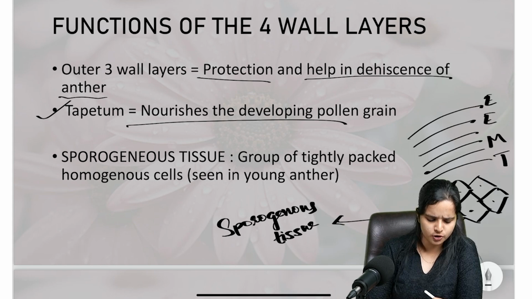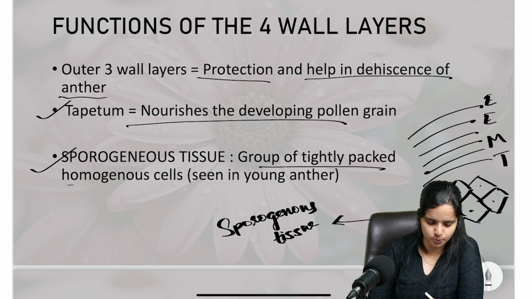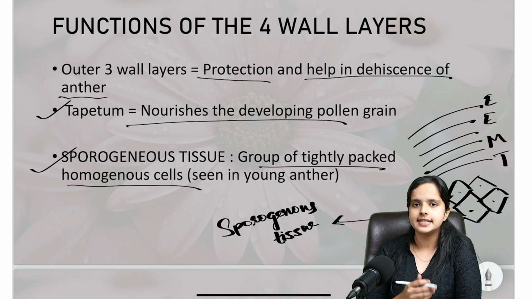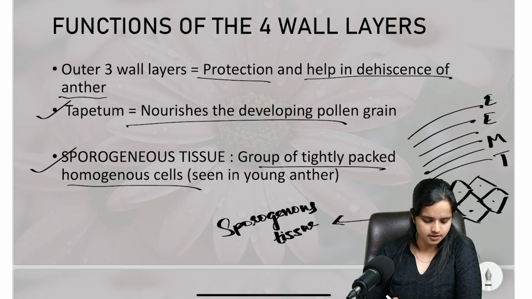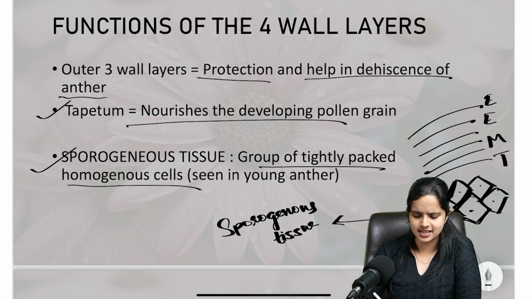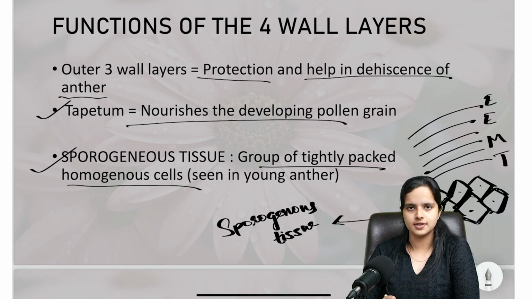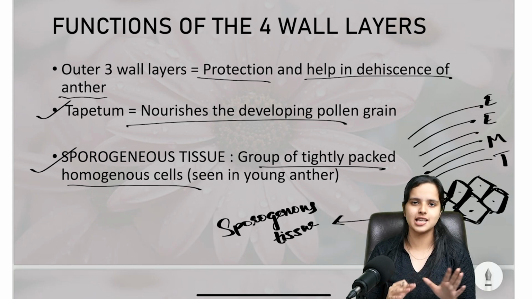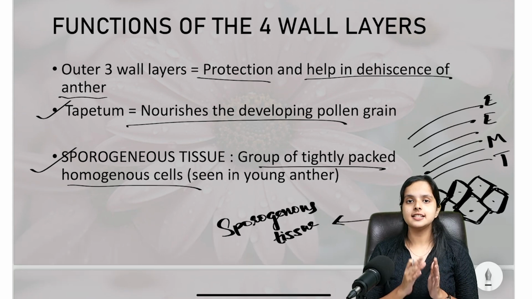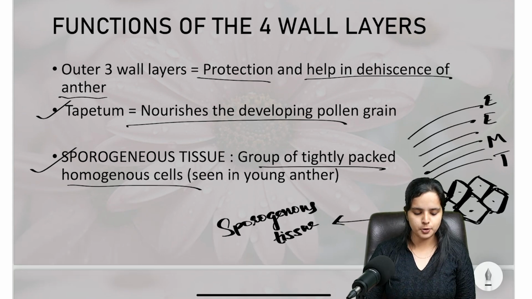So what is a sporogenous tissue? It's a group of tightly packed homogeneous cells. What do you mean by homogeneous? Cells that look alike, that have a similar structure and a similar size. See the figure I've drawn here. All the cells have a similar structure, and almost the same size, not exactly but almost. You'll not have any intercellular spaces in between. Cool. So that is the 4 wall layers, and inside you'll also have the sporogenous tissue.